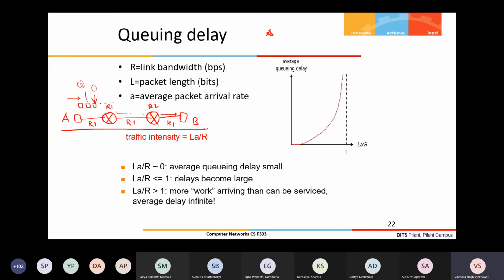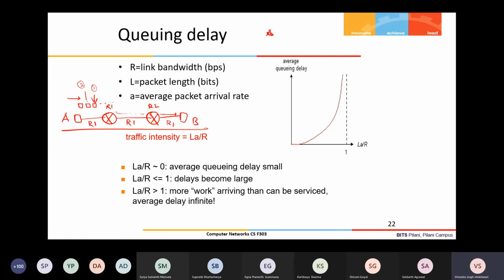Sir, packet 2 will experience more delay. Reason? Sir, because packet 2 will have to wait for the processing of packet 1 also, and then packet 2. But packet 1 will wait only for the processing of packet 1. So don't say like that. Packet 1 is not waiting for anything, it gets processed immediately. Okay, but your answer is not completely correct.